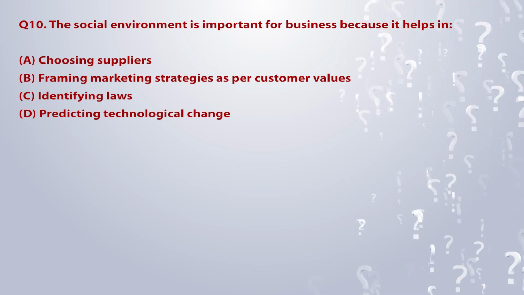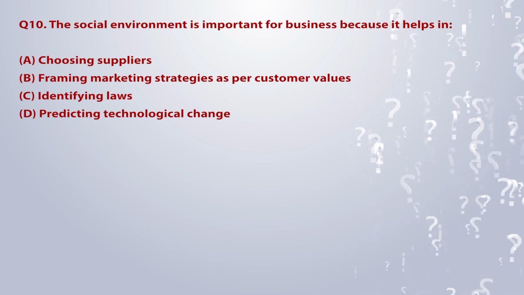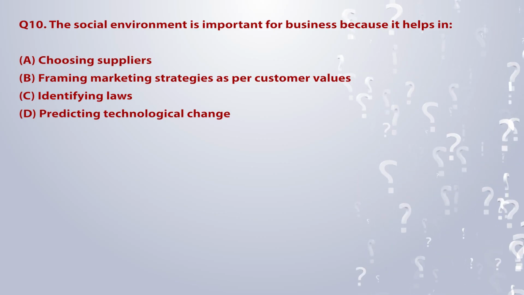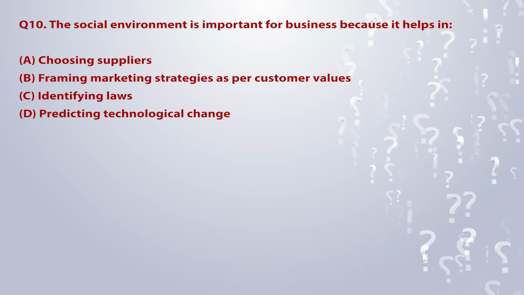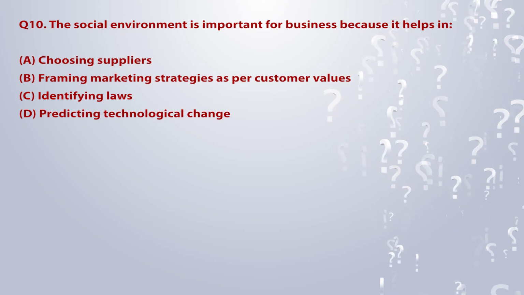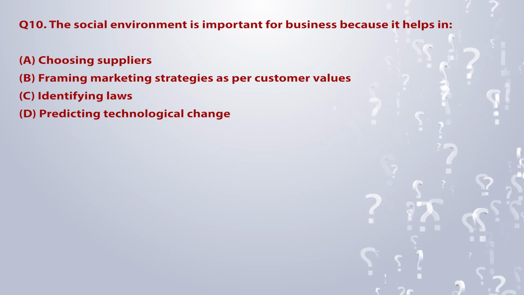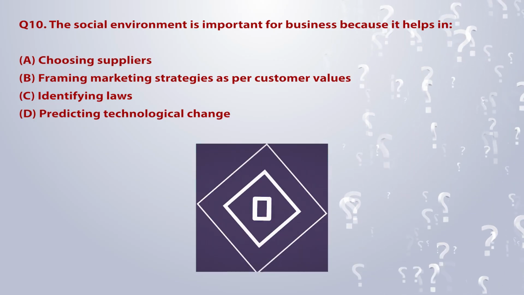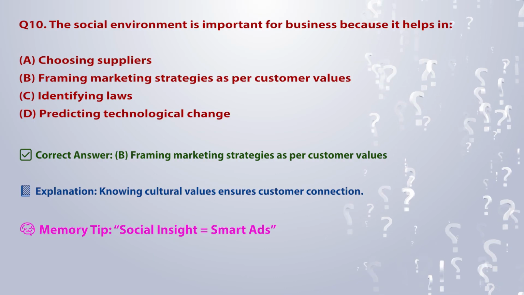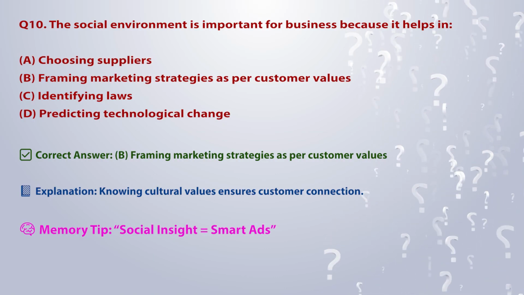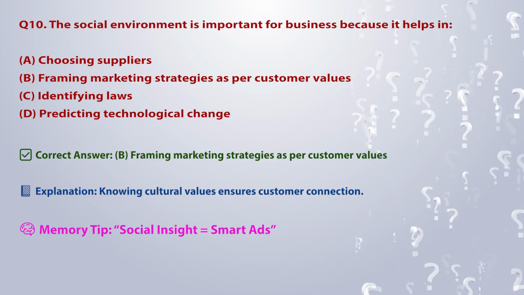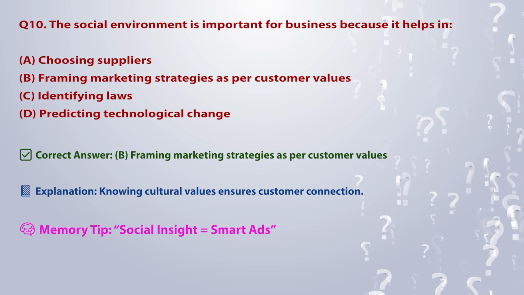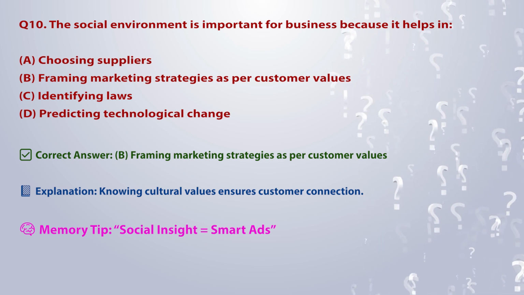Q10. The social environment is important for business because it helps in: A. Choosing suppliers. B. Framing marketing strategies as per customer values. C. Identifying laws. D. Predicting technological change. Correct answer: B. Framing marketing strategies as per customer values. Explanation: knowing cultural values ensures customer connection. Memory tip: social insight is equal to smart ads.